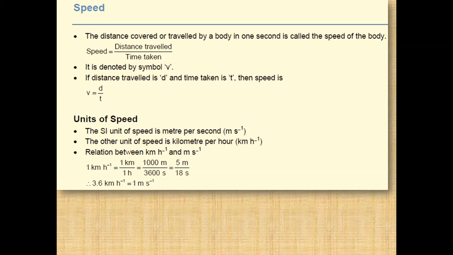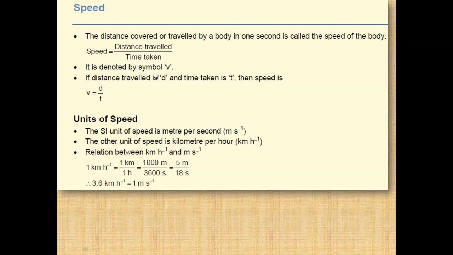Okay, last is speed. So what is speed? Speed is the distance covered or traveled by a body in 1 second. That is, speed equals distance traveled upon time taken.